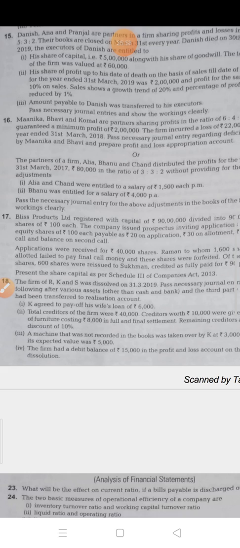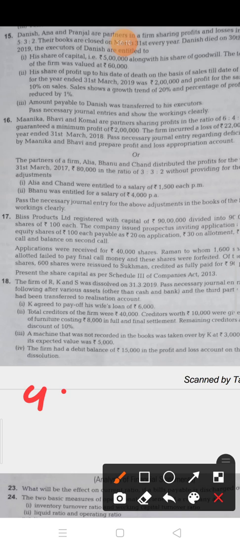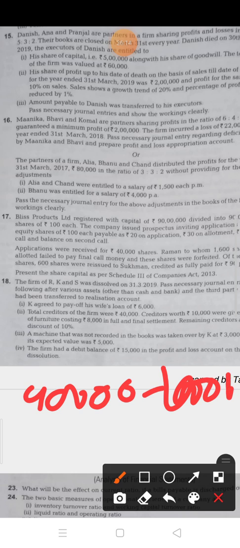So from the liability furniture is going, so do not make the entry for this. Now what is the remaining amount of creditors? Remaining amount of creditors is 30,000 because out of the 40,000, 10,000 paid with the help of furniture. So the remaining is 30,000.